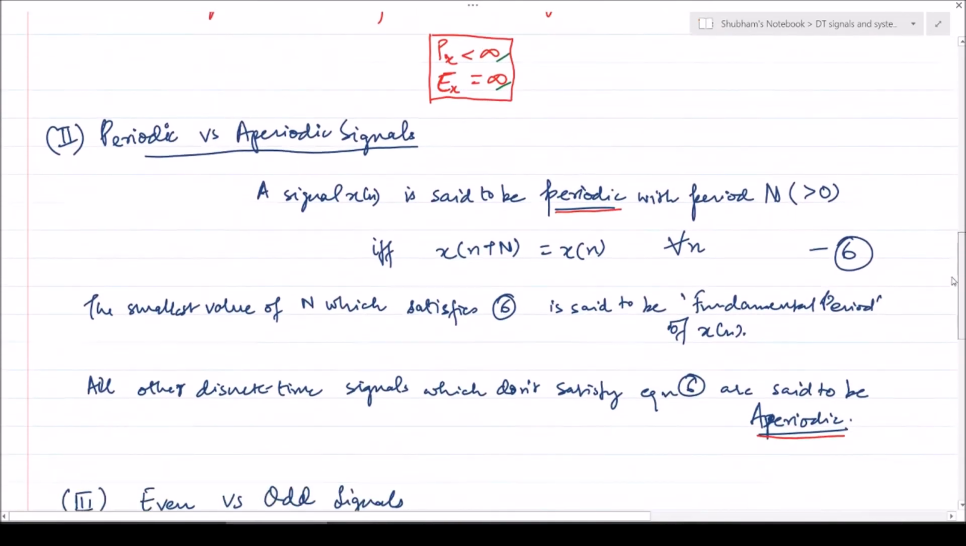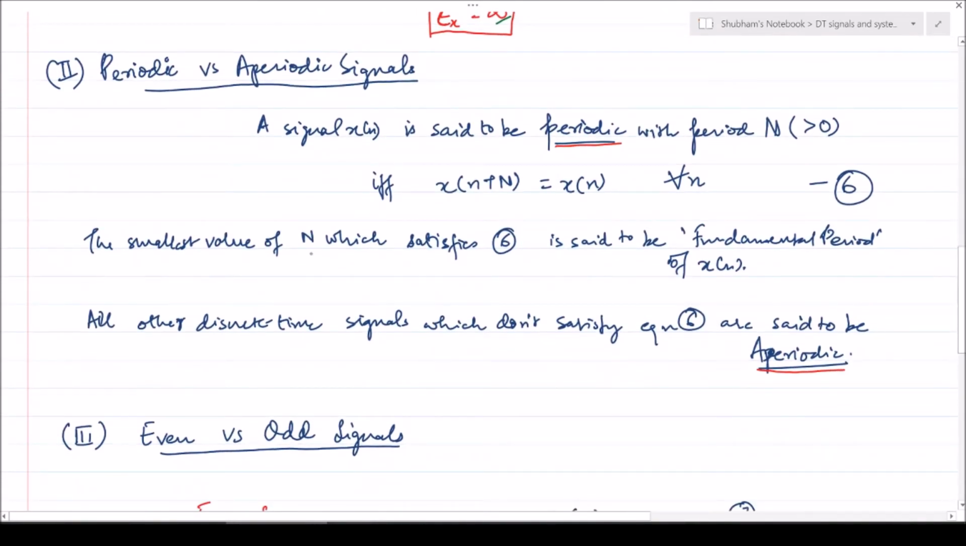Now we will see the next classification, that is based on periodicity. A signal x[n] is said to be periodic with period N, where N is some positive number, N greater than 0, if and only if x[n plus N] is equal to x[n] for all n. That is, a shift in the signal by the number of samples equal to the period of the signal will lead to another signal which is identical to the previous one. So the shift by a certain number of samples will leave the signal undisturbed. Such a signal is known as a periodic signal.